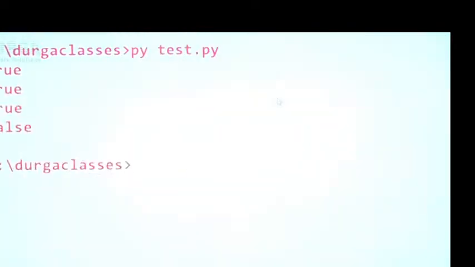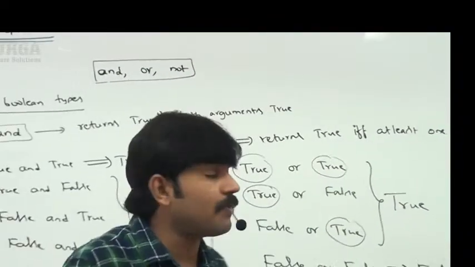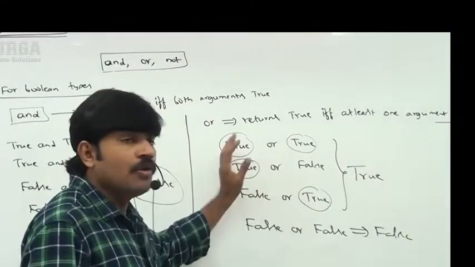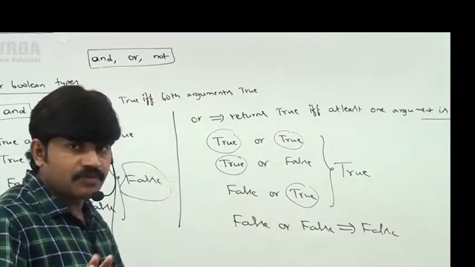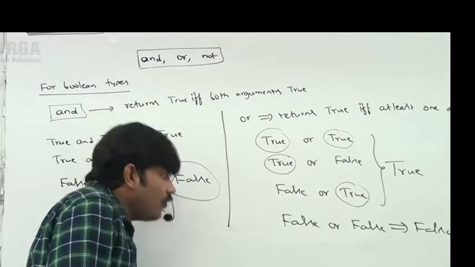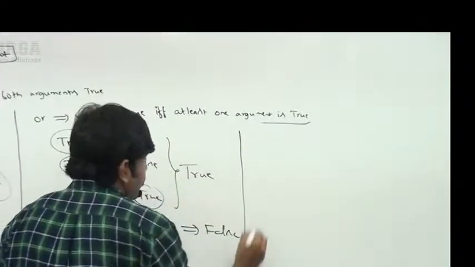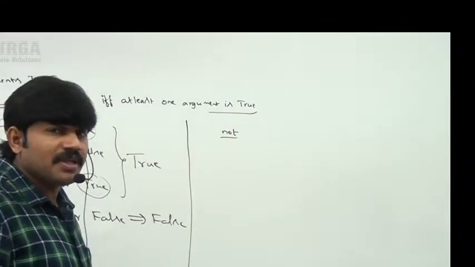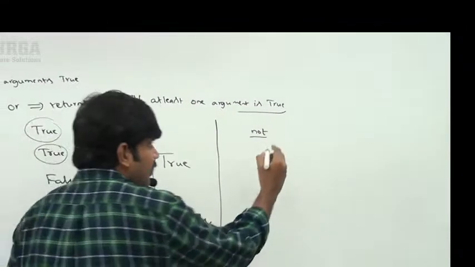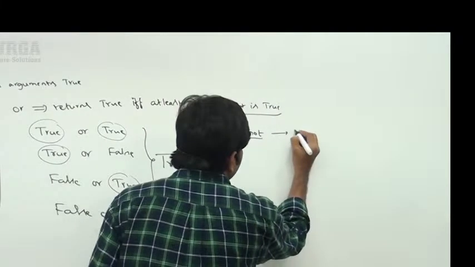Okay. Now have a look once. What answer are we going to get, sir? True followed by false. So no explanation is required about this one. Whenever we apply the OR operator for Boolean type, if at least one argument is true, then the result is always true, sir. Otherwise false. Okay, sir, now the next one, the not operator.